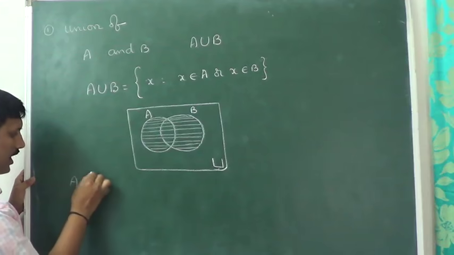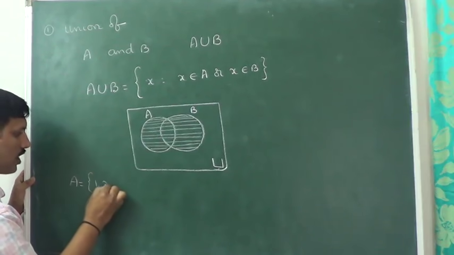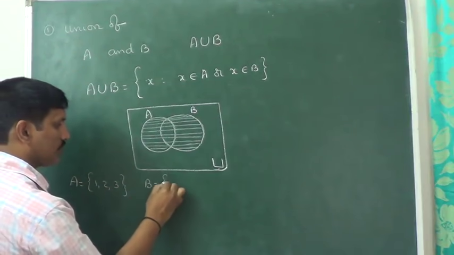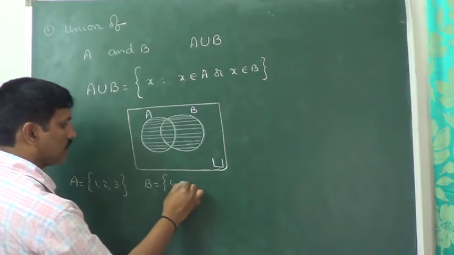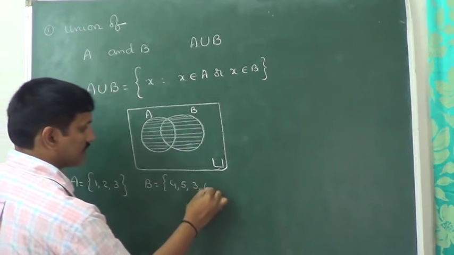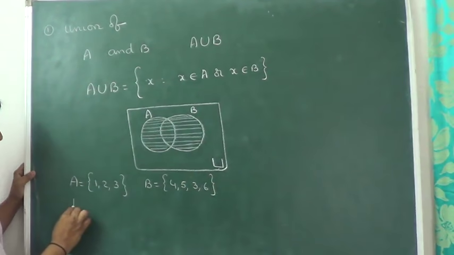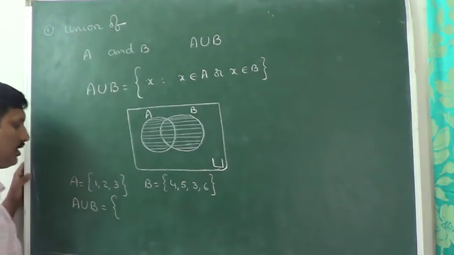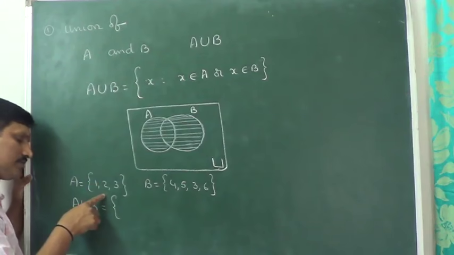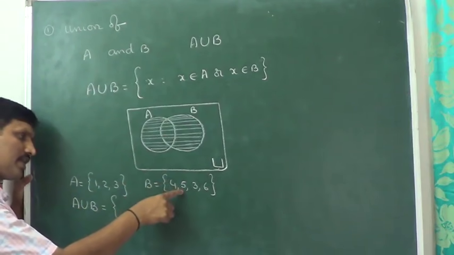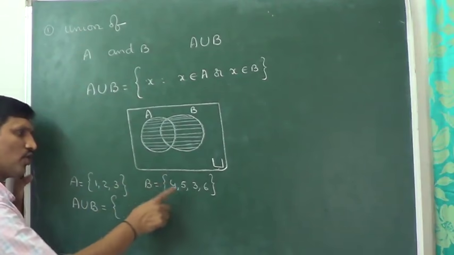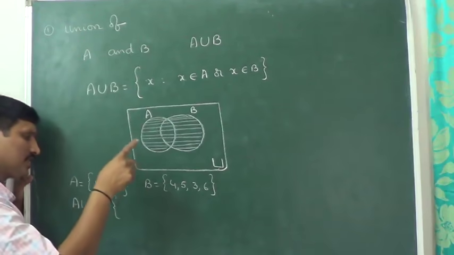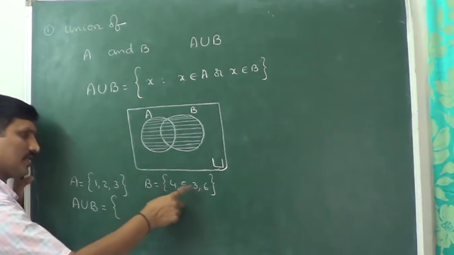Let us say A is equal to a set with elements 1, 2, 3. B is equal to another set with elements 4, 5, 3, 6. Now tell me, what about A union B? What we discussed about union: an element may be present in A, or in B, or in both.